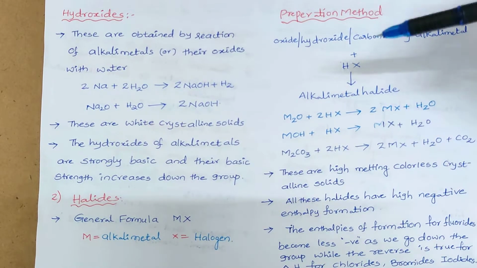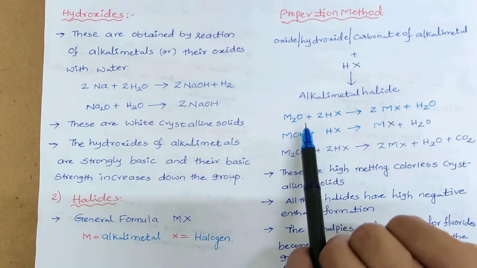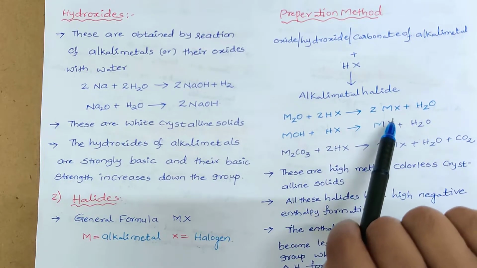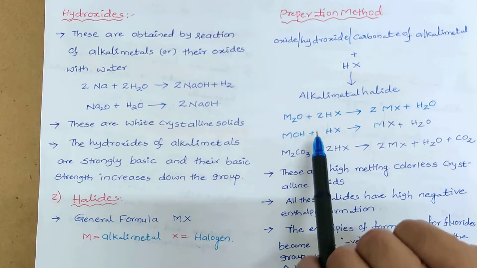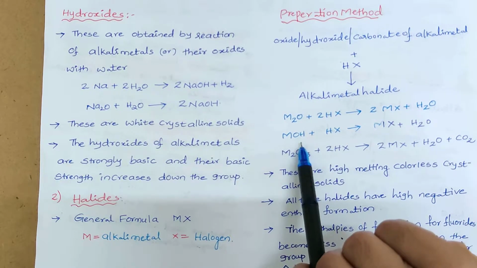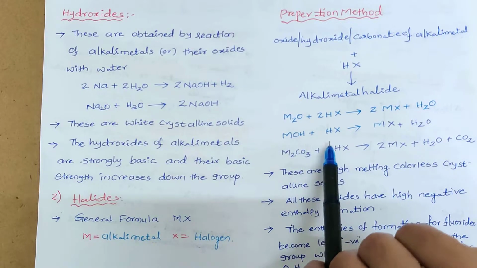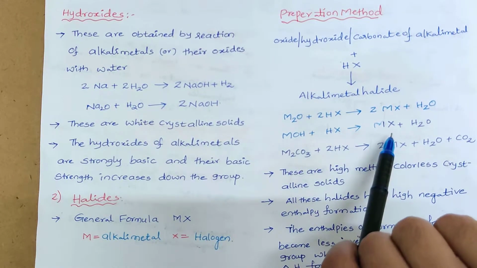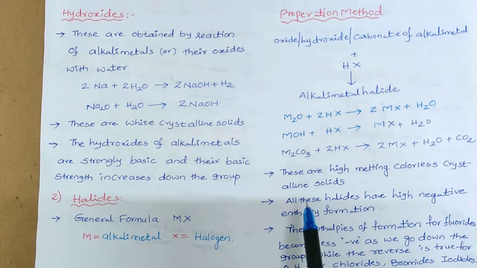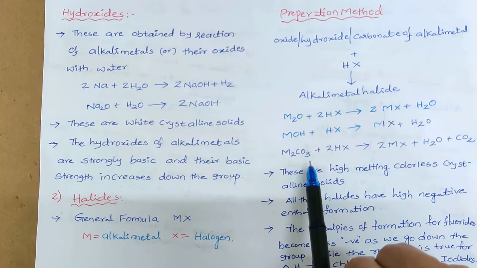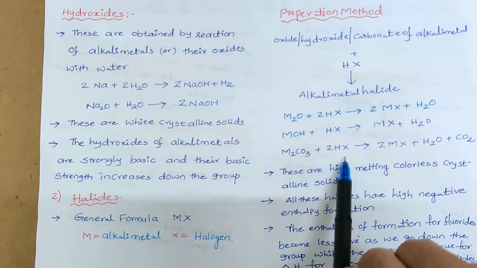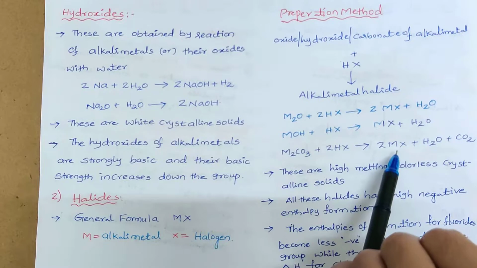The reactions are given here. In the first reaction, the oxide of the metal is reacted with hydrogen halide, and we get MX. Or we may also use hydroxides: MOH on reaction with hydrogen halide gives the MX halide. Or the carbonate of the alkali metal on reaction with hydrogen halide also gives the metal halides.